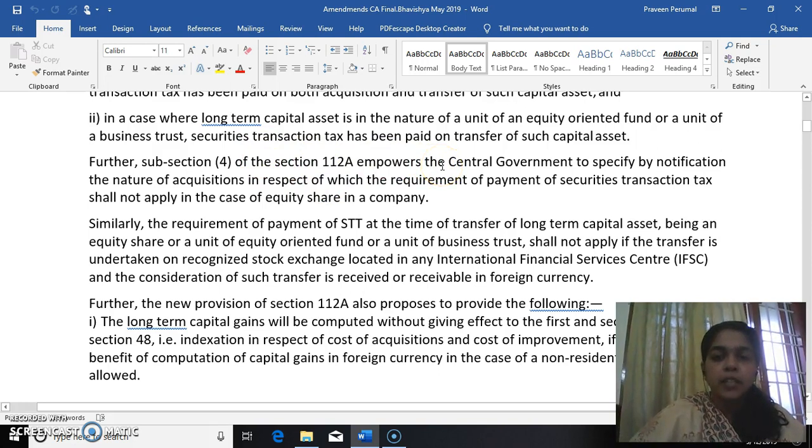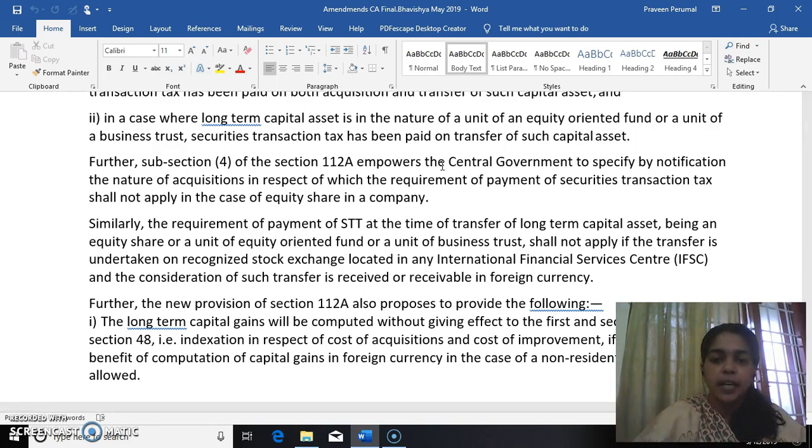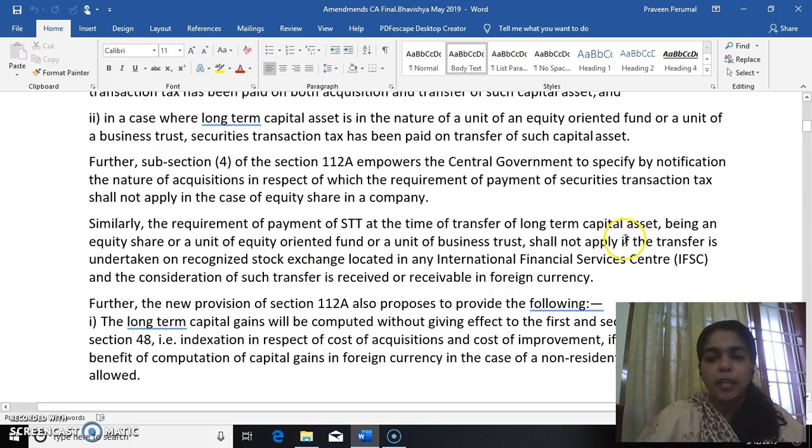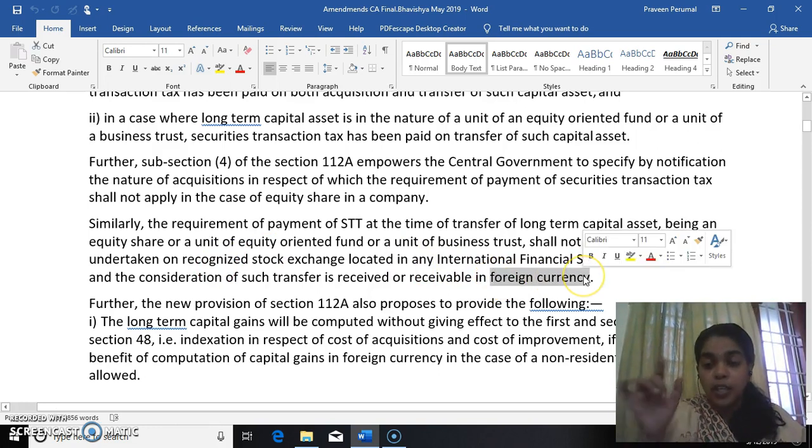The government can specify by specific notification that such and such class of share need not pay security transaction tax. Similarly, the requirement of STT for an equity share or a unit of equity-oriented fund or unit of business trust shall not apply if the transfer is undertaken on a recognized stock exchange located in any international financial service center and the consideration is received or receivable in foreign currency, not in INR.